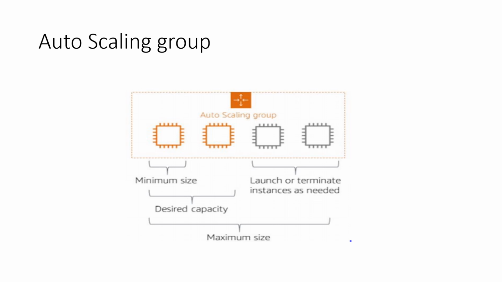Or the desired capacity you define, that means you require only this much capacity in the auto scaling group. Like you say only two instances should be there in your auto scaling group. You can increase up to the maximum size, but you are actually defining the desired capacity. Whenever the auto scaling is scheduled, the two instances will be started.